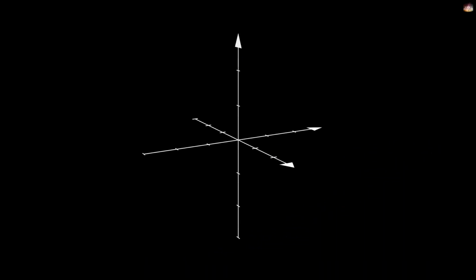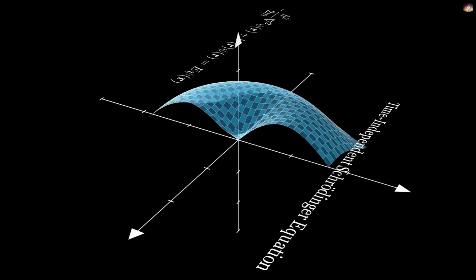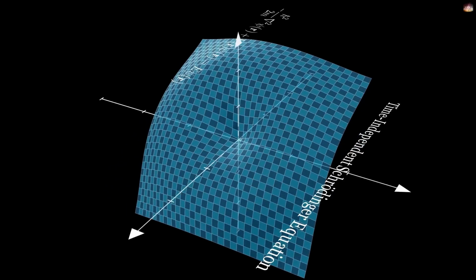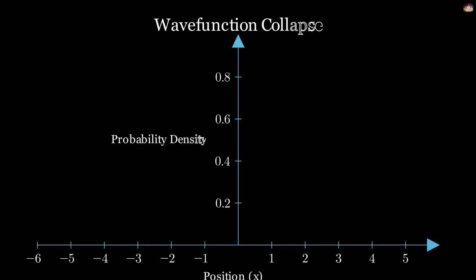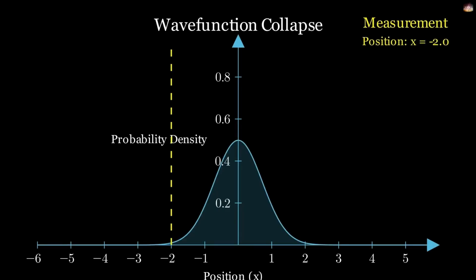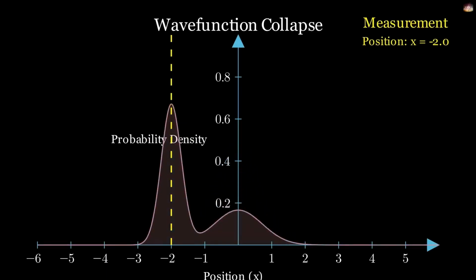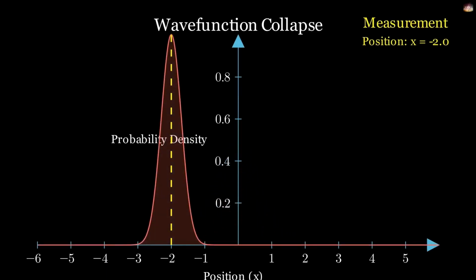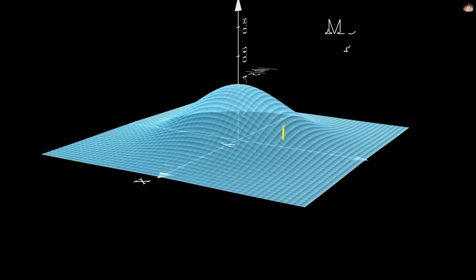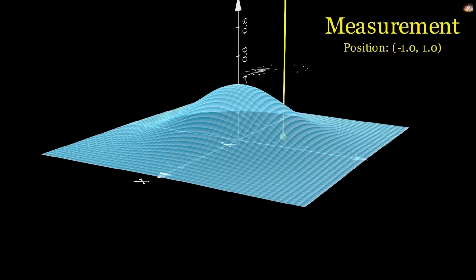Now, as soon as you make a measurement, that is, you open the box to see where the electron is, this probability wave that was spread out collapses and we get the probability at a particular point, indicating the chances of finding the electron there. This phenomenon is what we call the collapse of the wave function, and this is exactly what describes the dual nature of the electron. When you haven't observed it, it behaves like a wave. But as soon as you observe it, its wave function collapses and you get the probability.